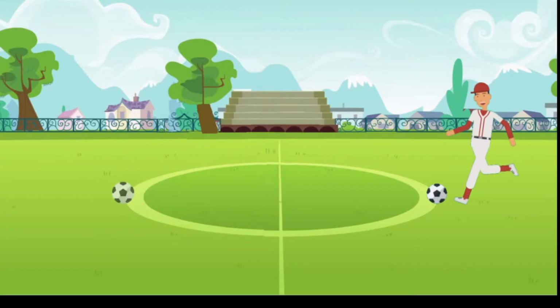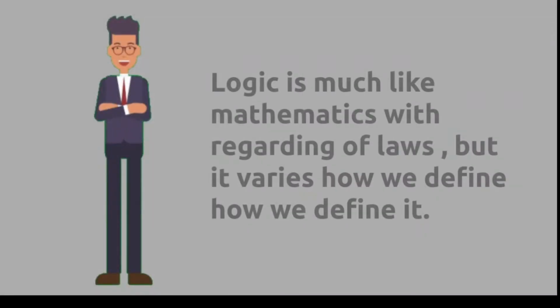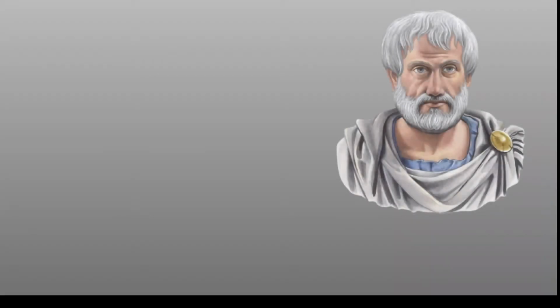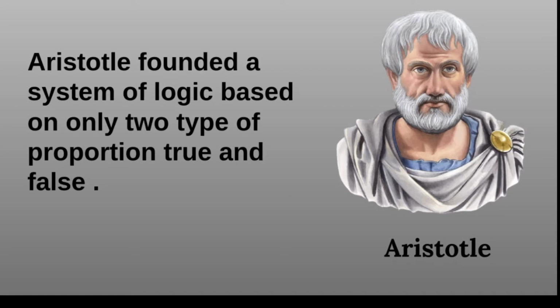There is a second method with which we can predict the distance, that is logic. The logic is much like mathematics with regards to the laws, but it varies how we define them. Aristotle found a system of logic based on only two propositions, true and false.